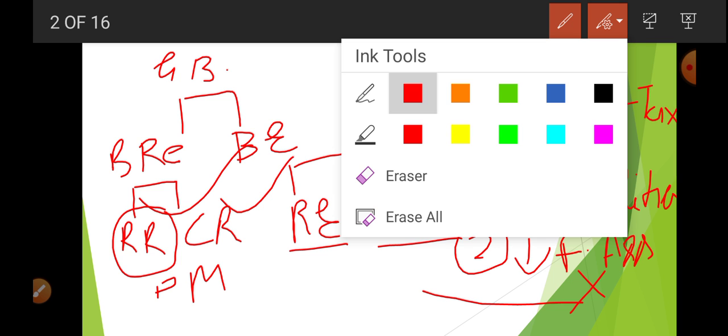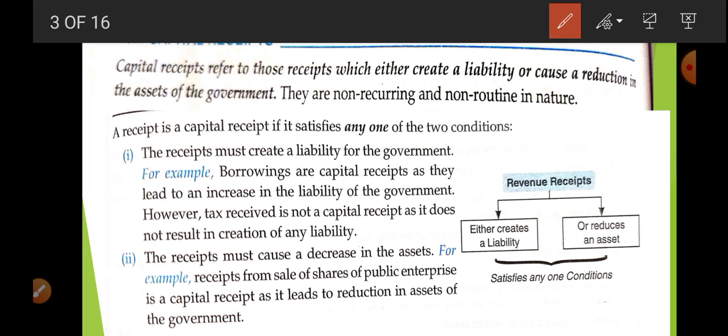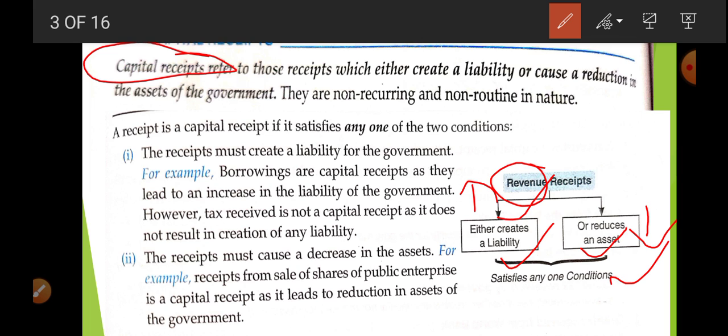Now what is capital receipt? It is just the opposite of revenue receipt. A receipt that creates liability, that is, increases liability or reduces fixed assets, is considered a capital receipt. Sorry, there is a mistake in the book, so write capital here. It is a printing mistake, so correct it.